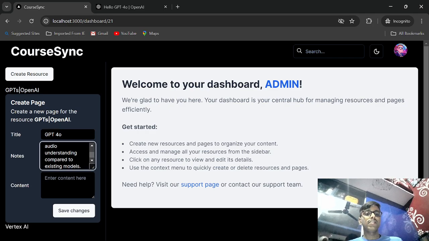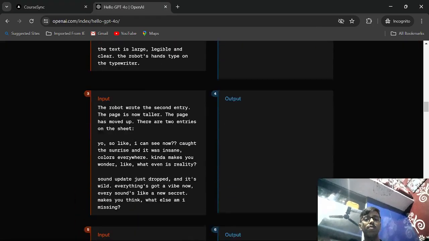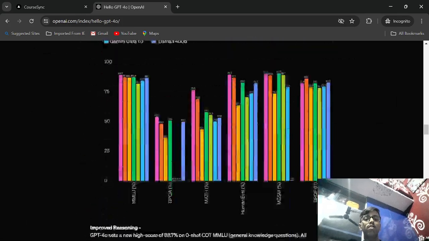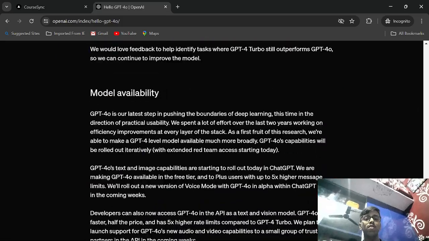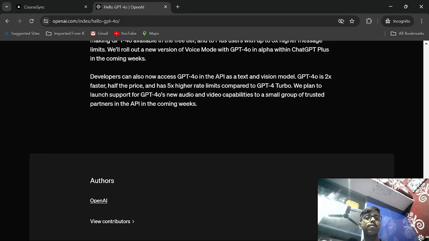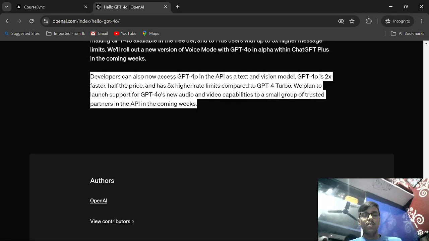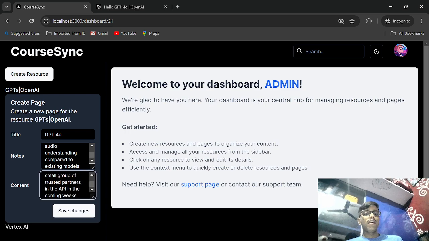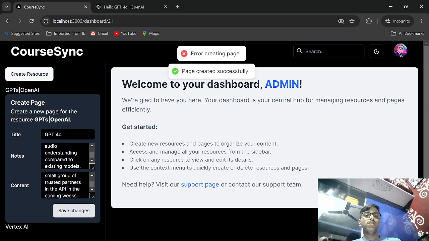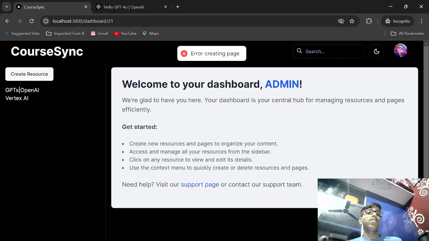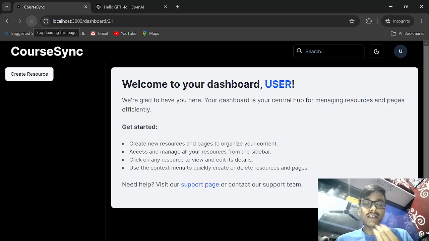In the notes, I'll paste this, and let's just copy one more paragraph from down there somewhat. Yeah, let's say, yeah, this is it. And now we can click on save changes and it will actually create a page, right? Just wait for a few seconds and it will create a page. Like, page created successfully. Yeah, just refresh it, I guess,